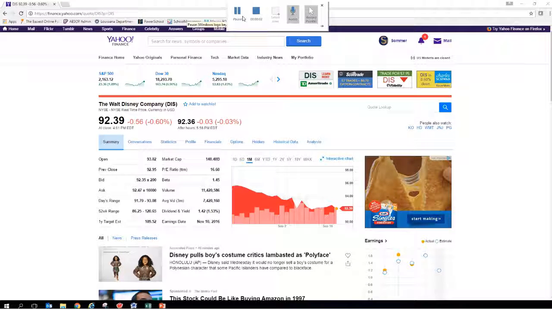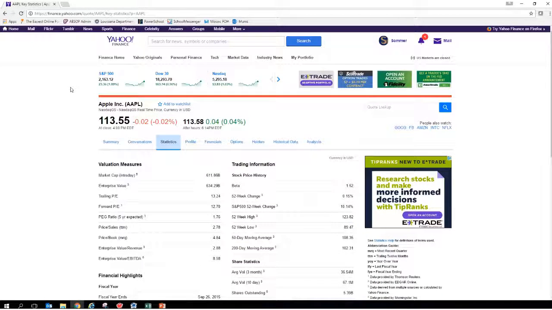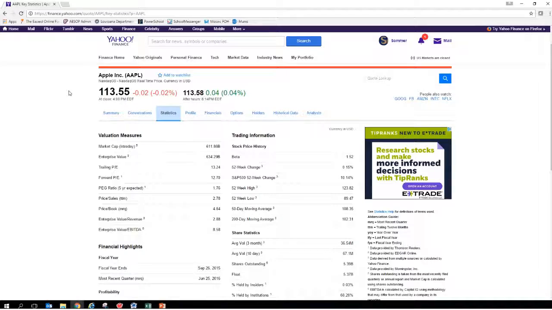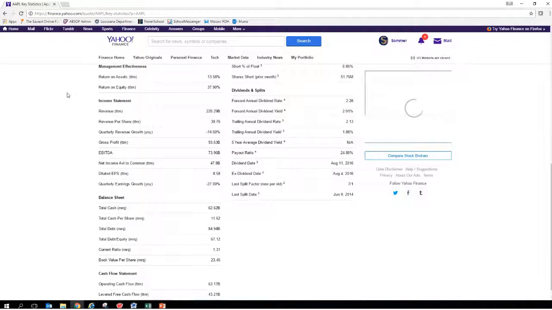Hello, fellow finance experts. What we're looking at here is Yahoo Finance, and this is where I collected the information that I was going to need for my back testing and to run the regression on my theory. I took the statistical data for 30 random stocks that I, as a potential investor, might be interested in. The one that I'm looking up here is the Walt Disney Company, but I also looked up Apple and Yahoo, several other companies, not in any particular category, just companies that intrigued me as a potential investor.